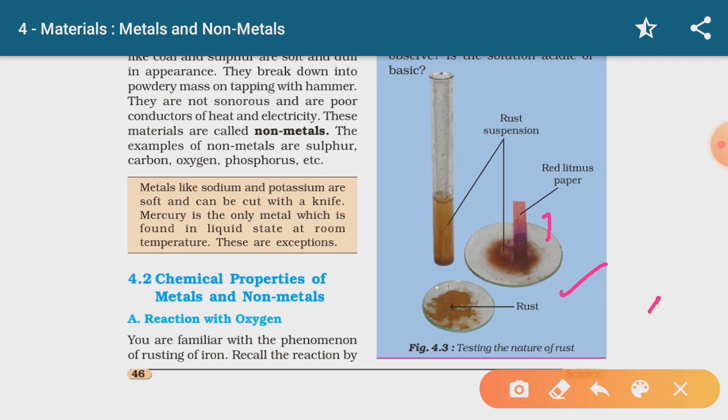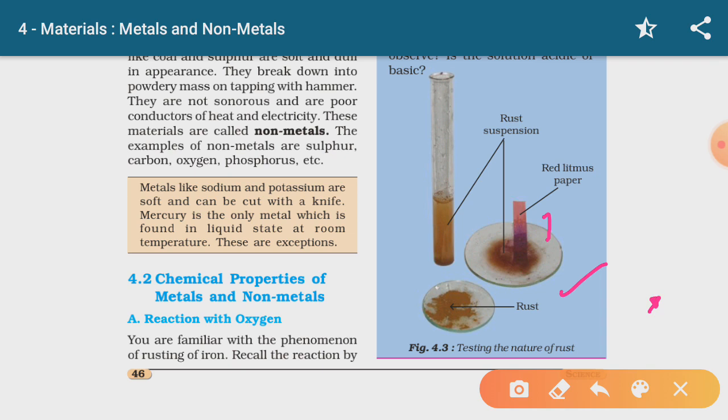Because this is iron, the metal we used, and when we tested it with the red litmus paper, it started turning blue. It means red to blue means basic in nature. If we had taken blue litmus paper, there would not have been any change in the color. Blue remains blue in basic solution and red turns blue in basic solution. Hence proved that metal oxides are basic in nature, whereas non-metal oxides are acidic in nature.